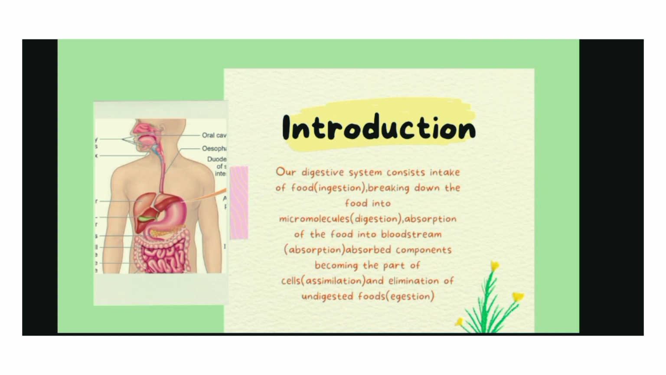So what does our digestive system consist of? It starts with intake of food. That means whenever we are taking the food, that term is called ingestion. Then breaking down the food into micromolecules, that term is called digestion. Through many various steps, which you will learn later, we are breaking it down into very small particles, called micromolecules. This step is called digestion.